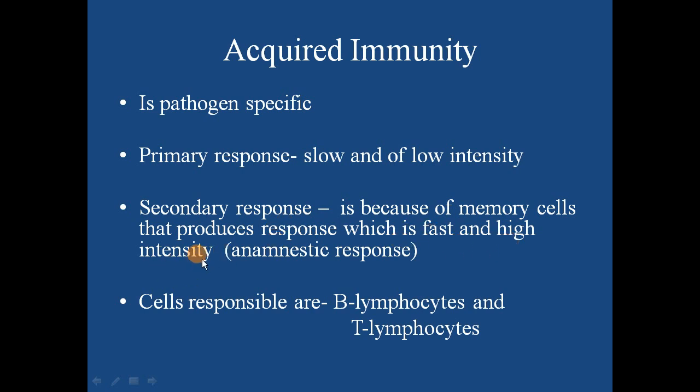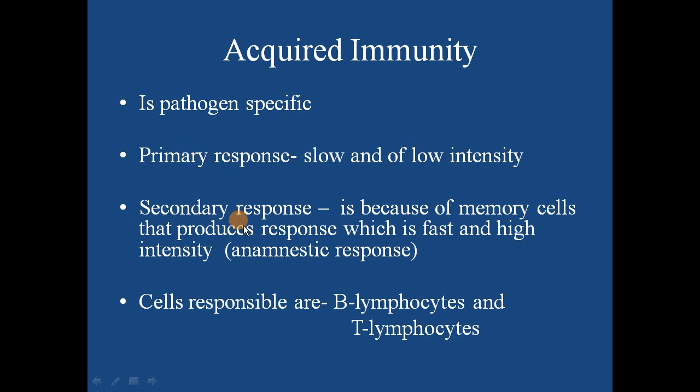Now, which cells are involved in providing acquired immunity? We have two types of cells. One is B lymphocytes and the second is T lymphocytes. Understood? B lymphocytes and T lymphocytes are part of acquired immunity. We will recap once again the features of acquired immunity before moving to the next slide. Acquired immunity is the immunity that one acquires after birth. It is not generalized in nature. It is pathogen specific.